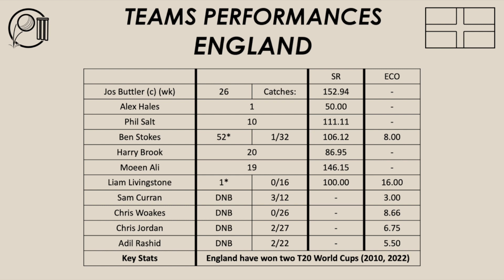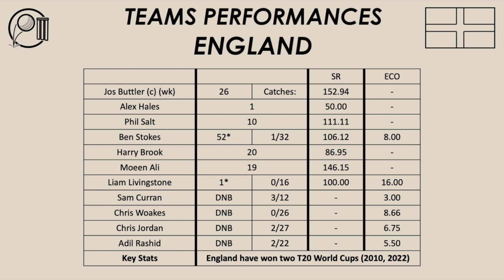They didn't panic when they were struggling at 4 for 84 inside 12.3 overs. They batted smartly, rotated the strike, built partnerships, put the pressure back onto the Pakistan bowlers when they bowled a bad ball. Then they hit them to the boundary for 4 or 6. They had a positive, aggressive mindset. And this England batting order is a pretty good batting order, a lot of dangerous players, and they thoroughly deserve their T20 World Cup victory. So England's batting was very good in the final. They got the job done, and that's led them to T20 World Cup success. So overall, it was a good batting performance from England in this T20 World Cup final against Pakistan.